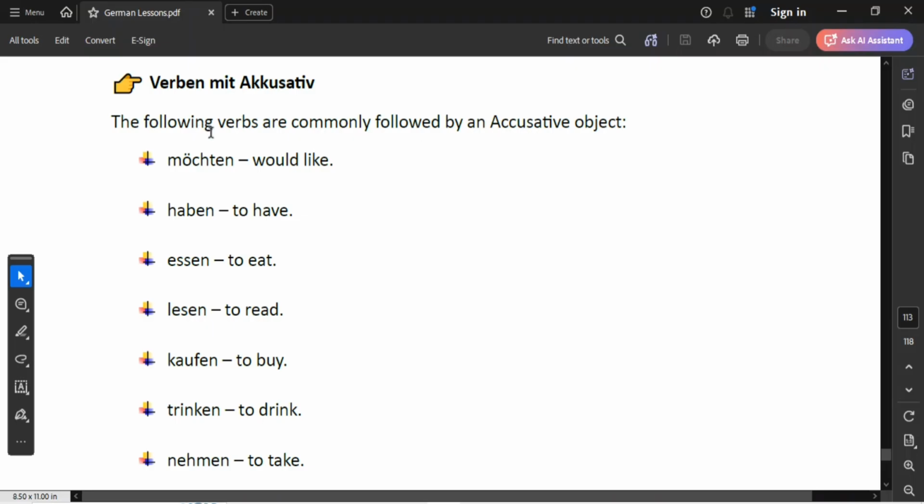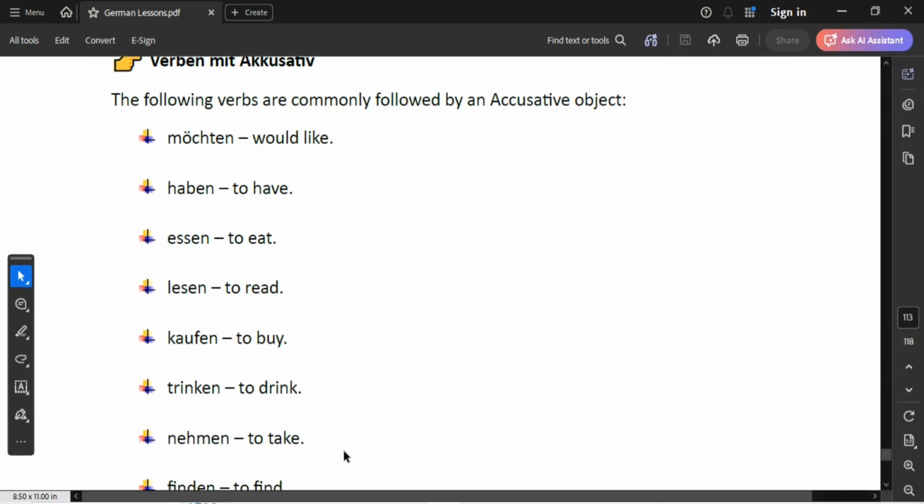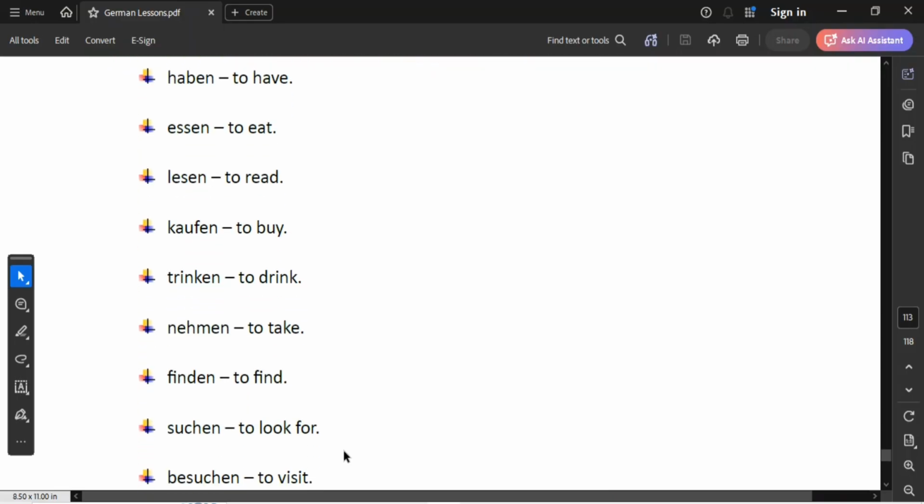The following verbs are commonly followed by an accusative object. We have möchten, which means would like. We have haben, which means to have. We have essen, which means to eat. We have lesen, which means to read. We have kaufen, which means to buy. We have trinken, which means to drink. We have nehmen, which means to take. We also have finden, which means to find.